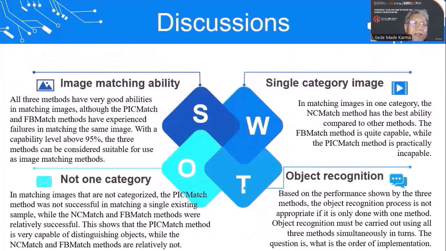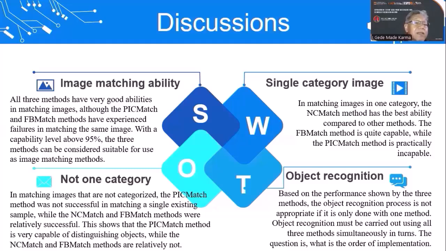The experiment results show that in image matching ability, all three methods have very good ability in matching images, although the PIXMAC and FB-match methods have experienced failure in matching the same image. With a capability level above 95%, the three methods can be considered suitable for use as image matching methods. Single category image: in matching images in one category, the NC-match method has the best ability compared to other methods. The FB-match method is quite capable, while the PIXMAC method is practically incapable.